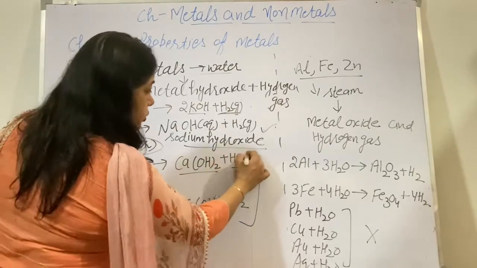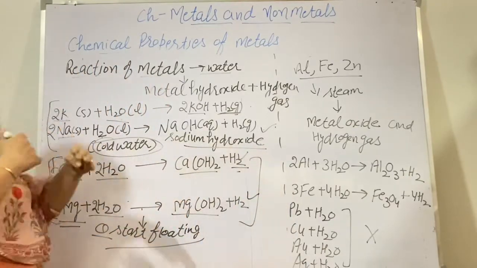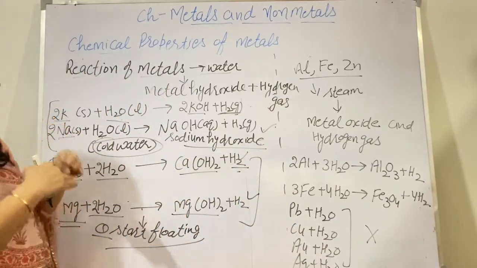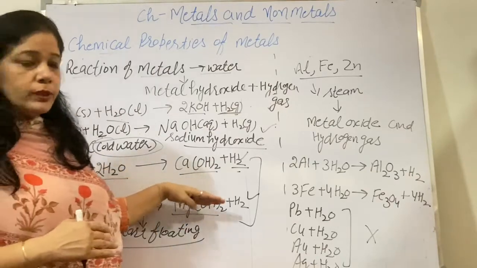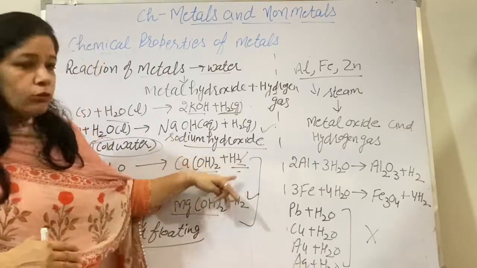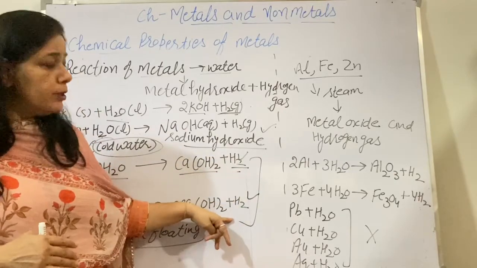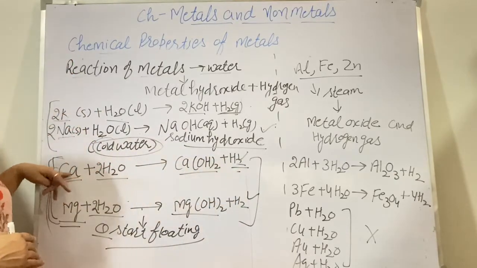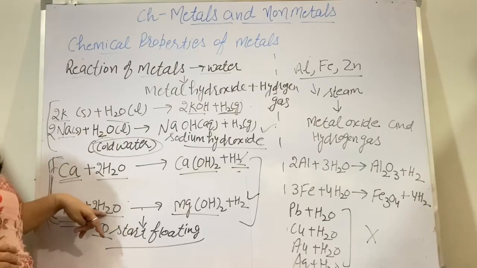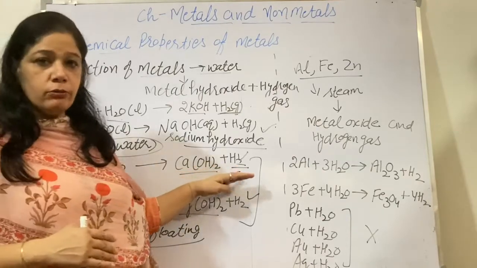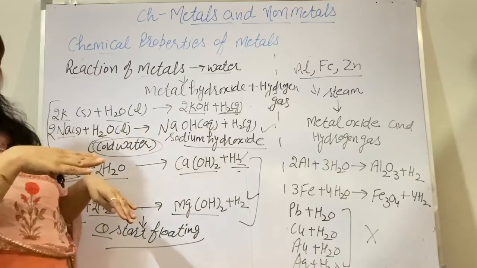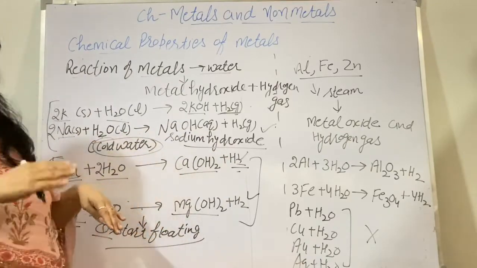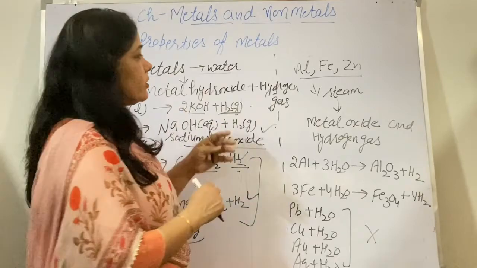Because the hydrogen produced gets stuck to their surface and that makes them float on the water. The bubbles of hydrogen produced during the reaction of calcium with water and magnesium with water get stuck to the surface of these metals and make them float on the surface of water.